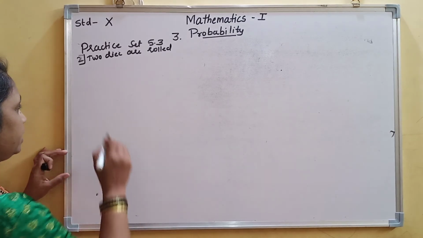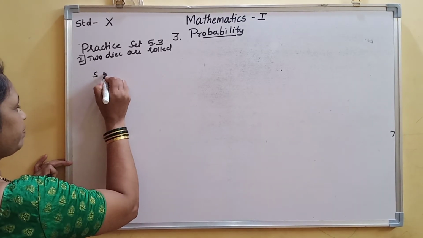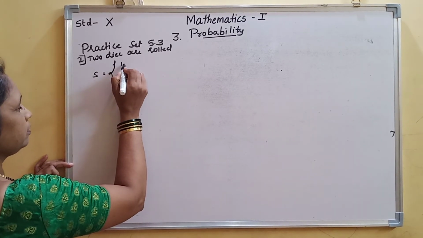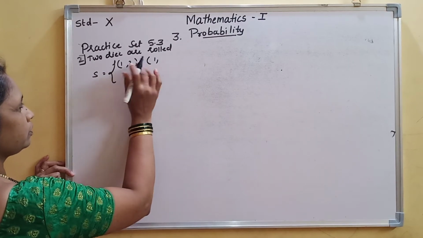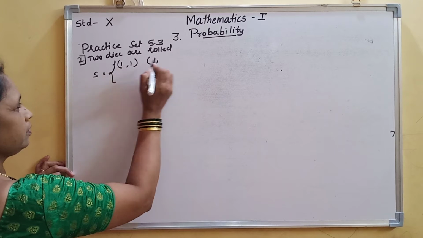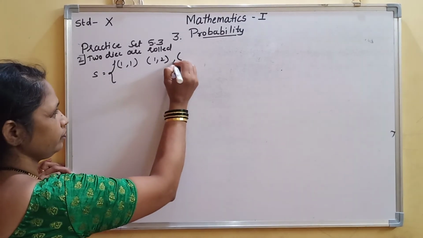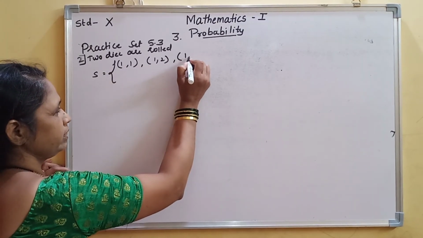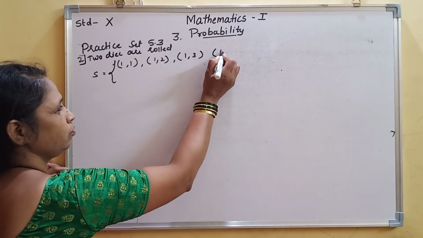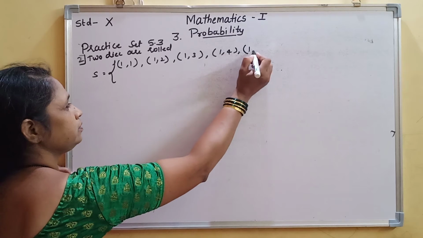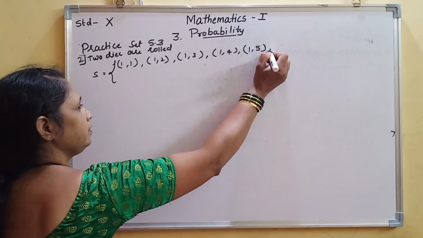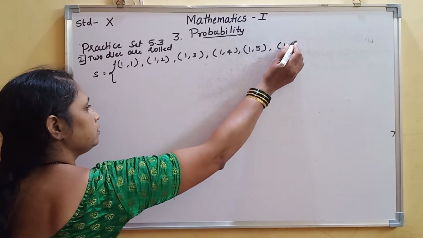When 2 dice are rolled, we have the sample space: 1,1; 1,2; 1,3; 1,4; 1,5; 1,6.